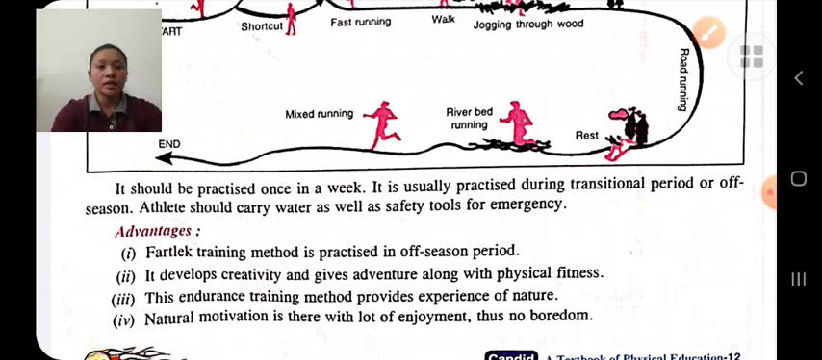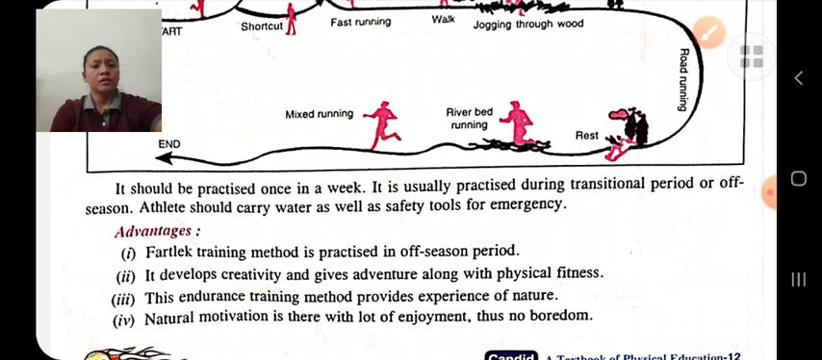Advantages. What are the advantages of Fartlek training methods? The first advantage is that it develops creativity and gives adventure along with physical fitness. This training method provides experience of nature's natural motivation. We get natural motivation, and in this training method there is a lot of enjoyment and fun. The athlete does not feel bored.